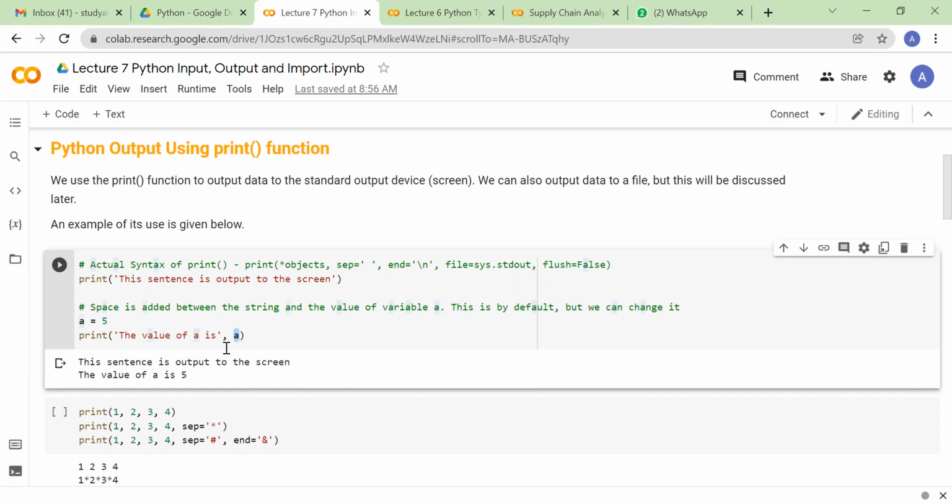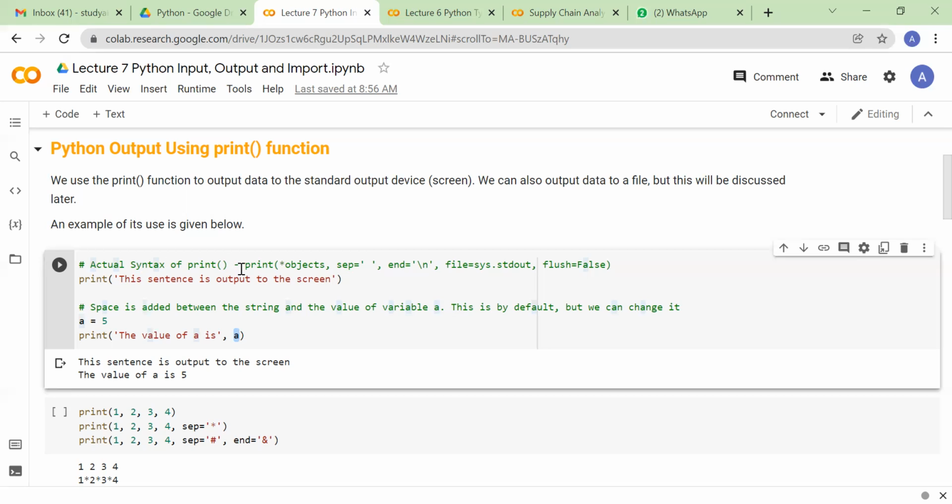By default, in the print function, the comma will be treated as an empty space, because if you dissect this print function by looking at its documentation, this is a bit deep concept.